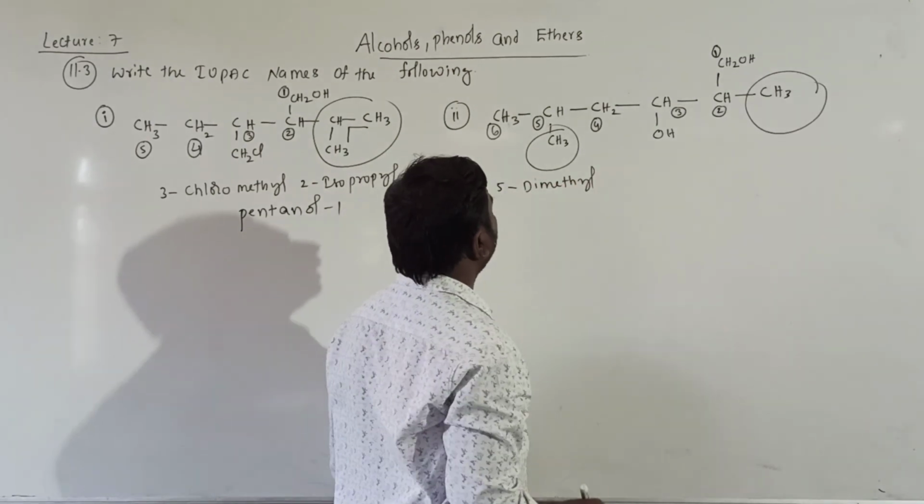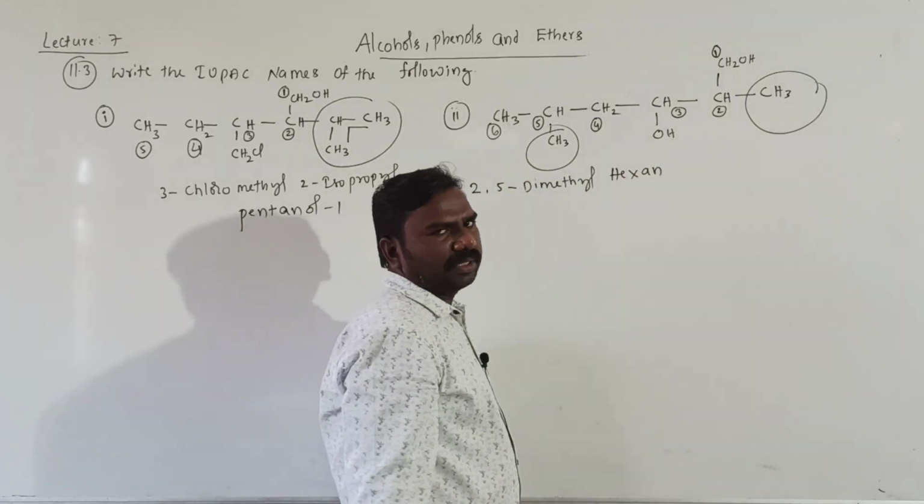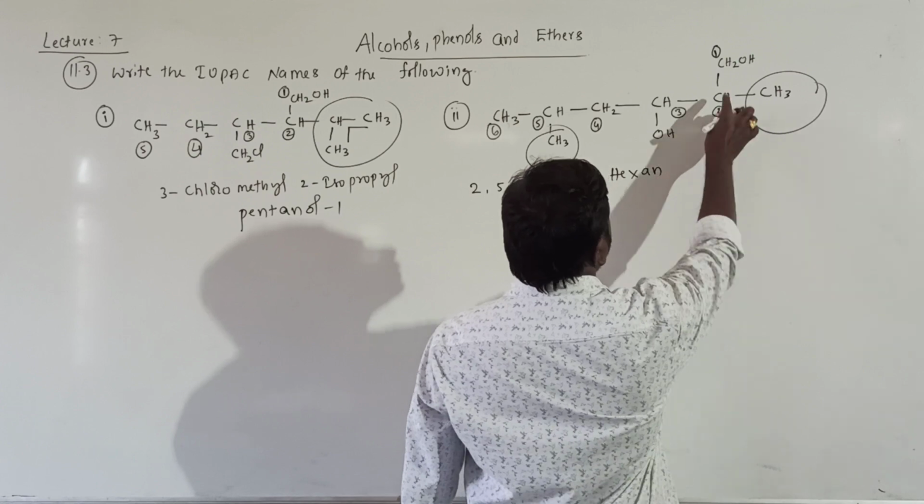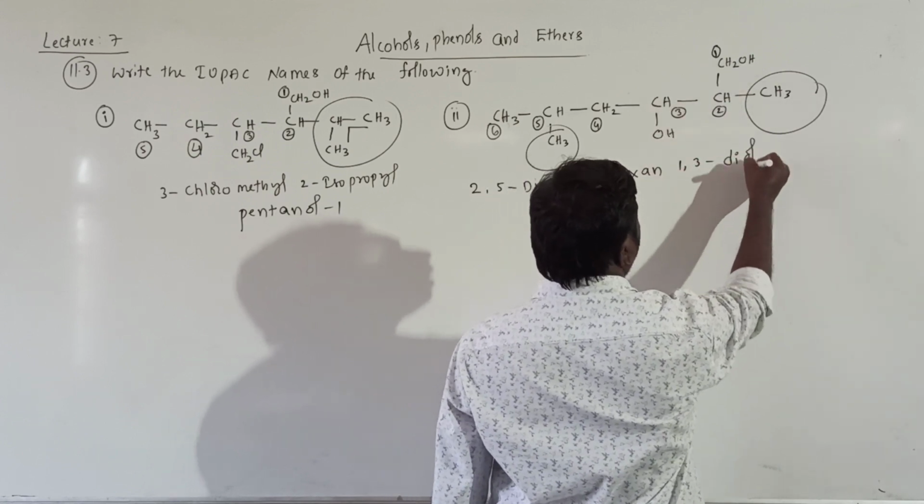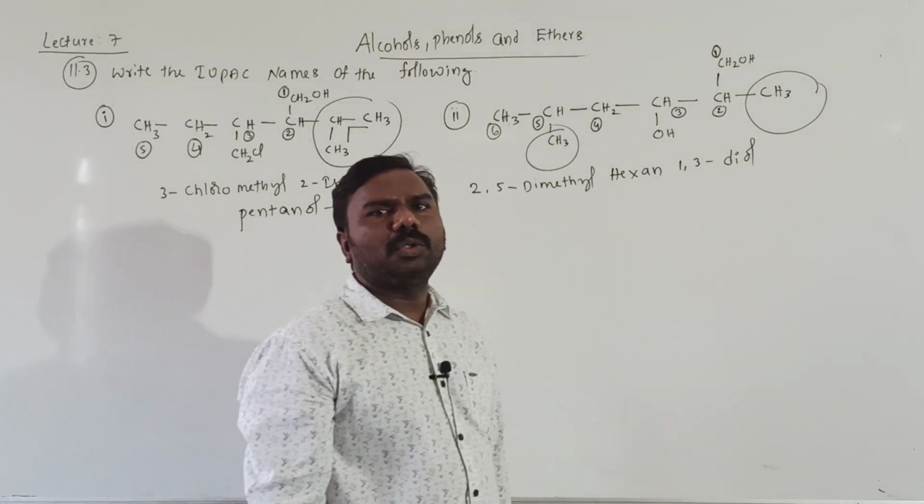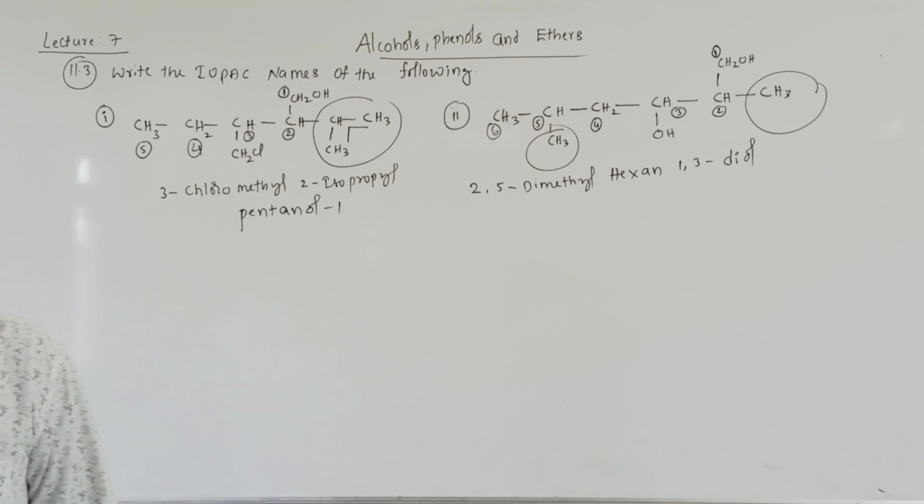Dimethyl. Root word is hex. All are single bonds, ane, hexane. So the first position and third position are occupied by alcohol, that is ol. 2 ols, diol it is. Getting all of you? Next.